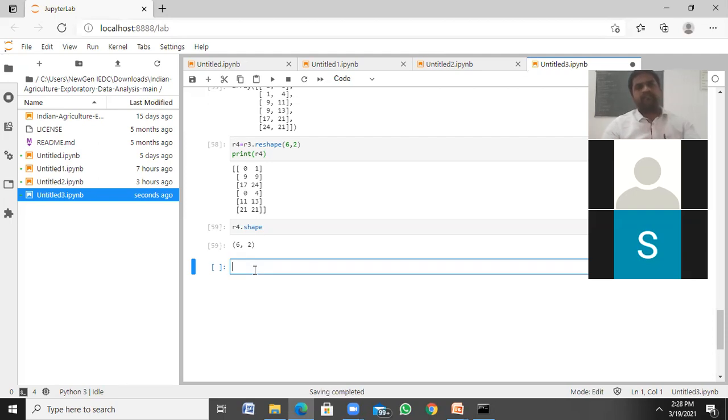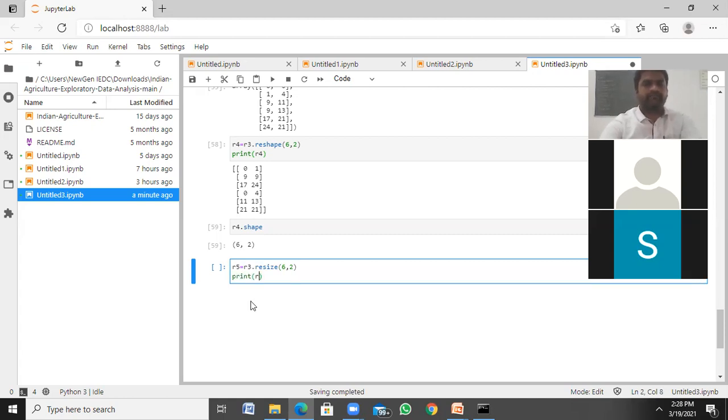And we can also have resize, that is R5 is equal to R3 dot resize of 6 comma 4, 6 comma 2, print R5 like this.